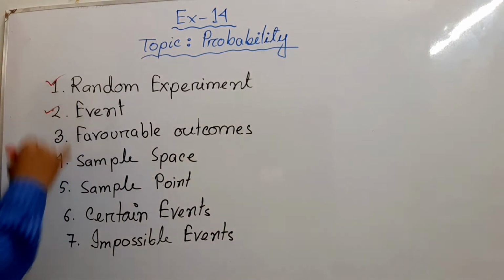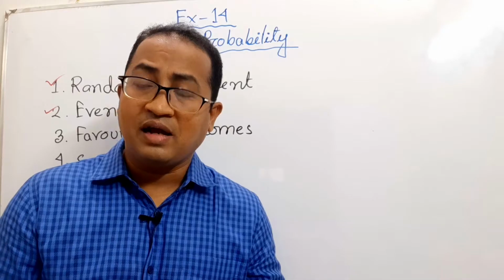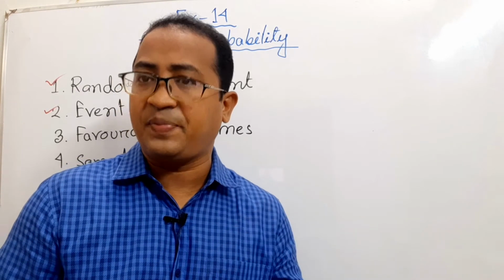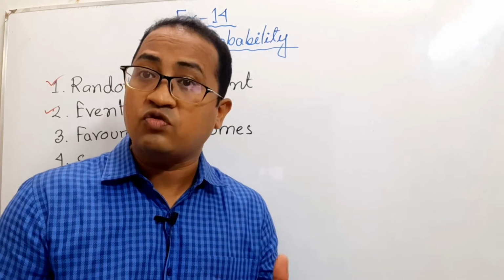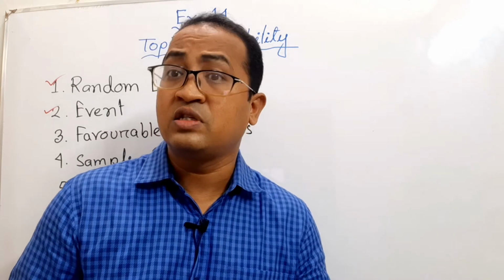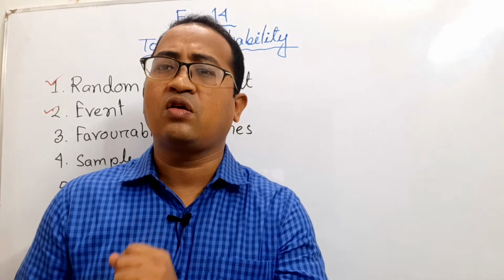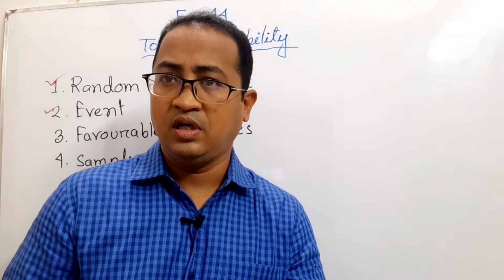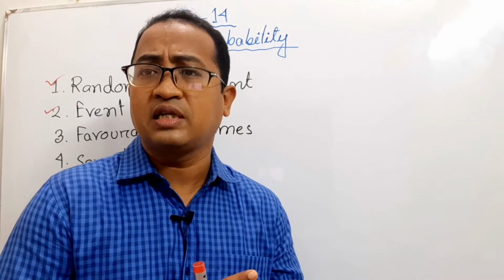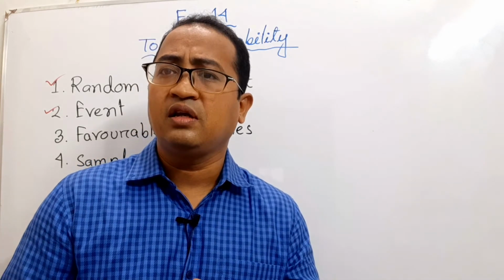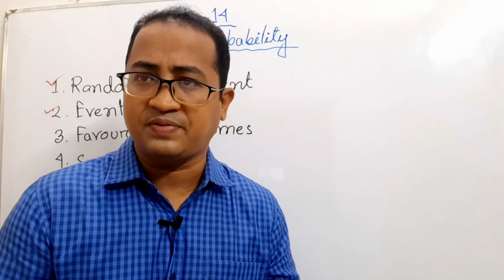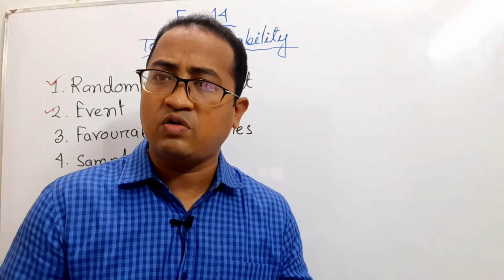Now event. What is an event? An outcome or a combination of outcomes of an experiment is known as an event. Say you throw a dice. You will get a 6. That 6 is the event of this experiment. You throw a dice. It may be any one of the 6 numbers. The number you get as a result is the event of that experiment. So I think all of you are clear about event.